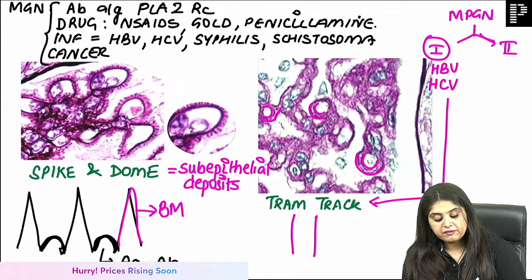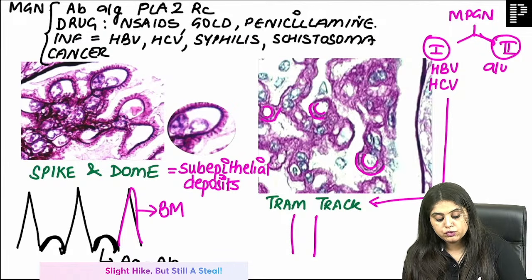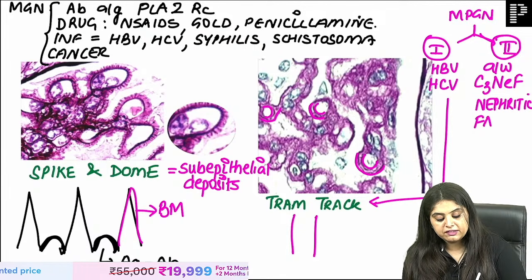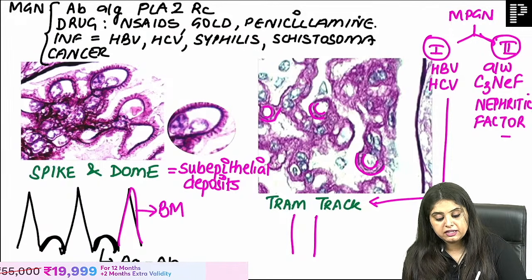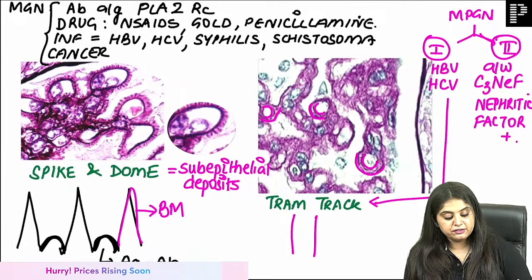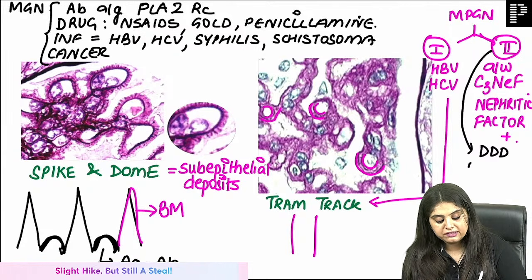And when do I mark MPGN type 2? Ma'am, MPGN type 2 will always show you a blood test positive known as C3-NEF. C3-NEF stands for C3 nephritic factor, and they will say that the blood investigations have shown C3 nephritic factor positivity. Now, only for INI-CET students, you have to know that MPGN type 2 is also known as dense deposit disease.